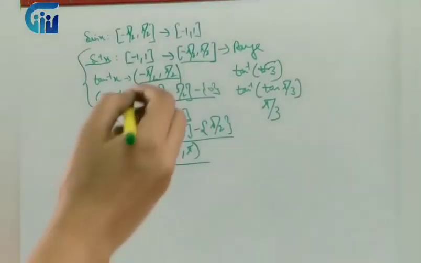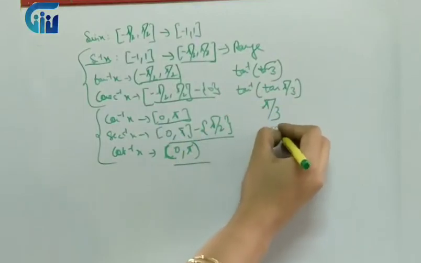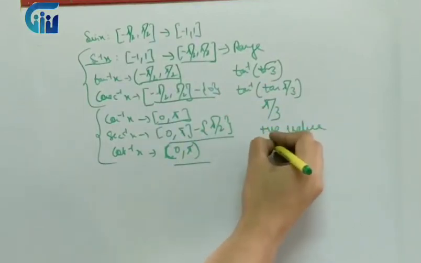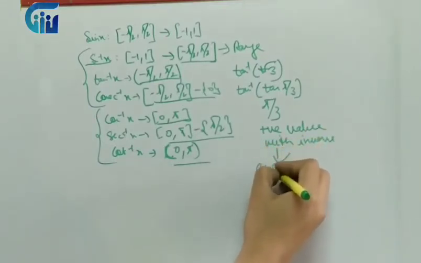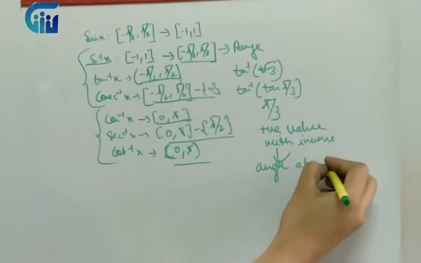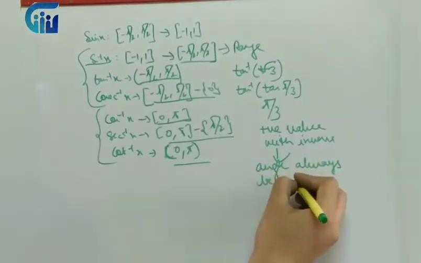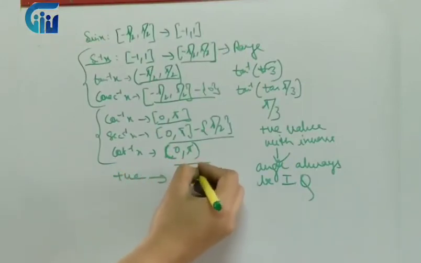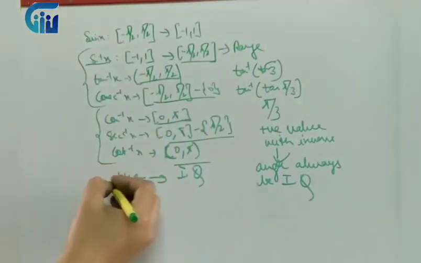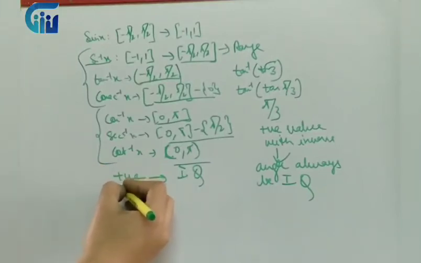Right. So what we have learned: if we have a positive value with an inverse function, the angle will always be in the first quadrant. So what you have to relate to? Positive value, so angle in first quadrant. And this is true for all inverse functions. So for all inverse functions, if the value is positive, the angle will be in the first quadrant. We only have to think of the angle and quickly write the answer.